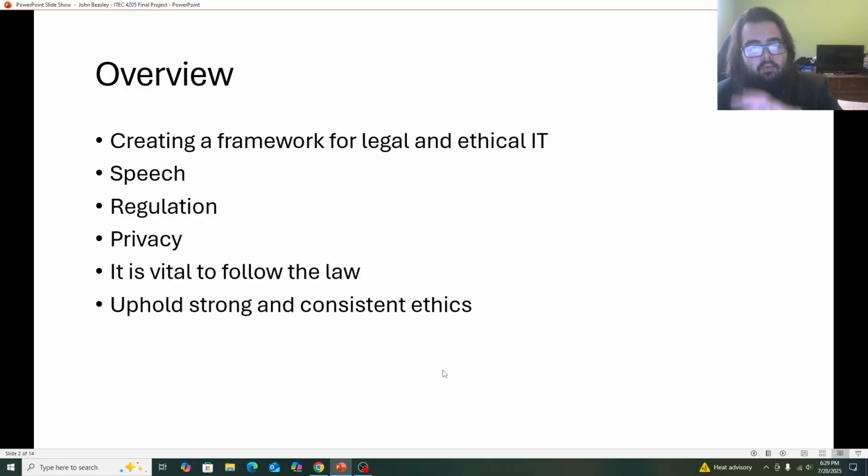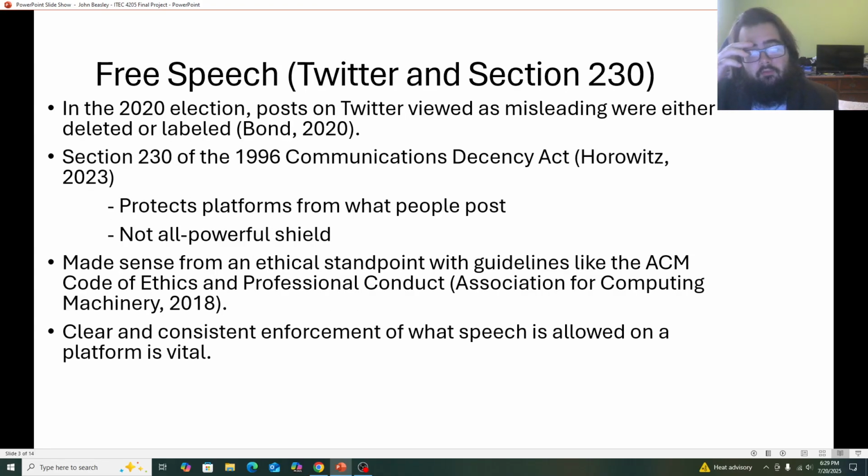And we're going to be going over 3 case studies in order to make a framework for legal and ethical IT decision making. So, with Twitter and free speech, this is going to be the first case study because during the 2020 election, Twitter was labeling and deleting tweets that were potentially misleading because they wanted to stand by their ethical decision of wanting to promote trustworthiness and honesty.